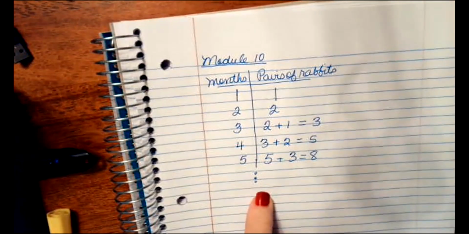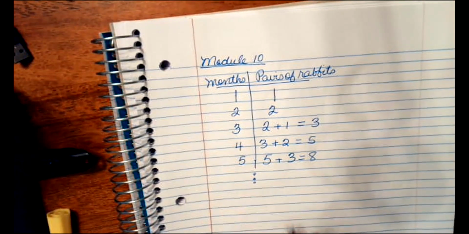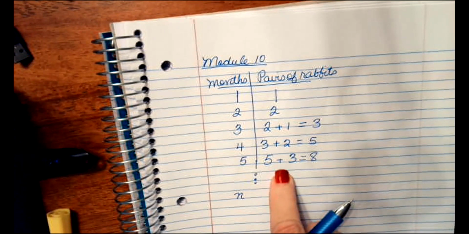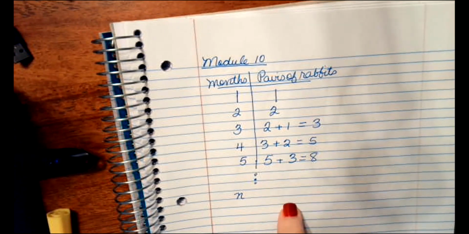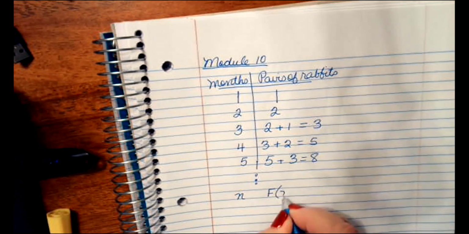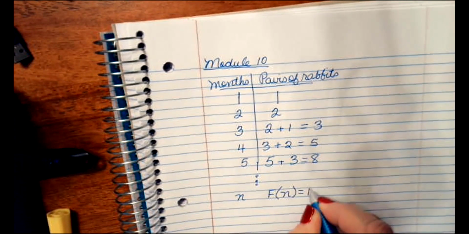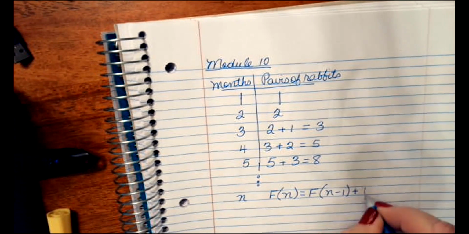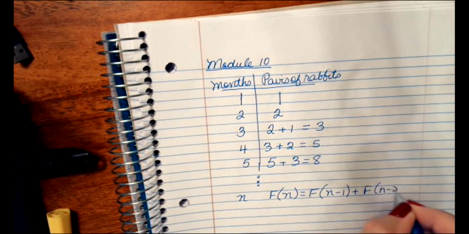So the rule is that for any month, for the nth month, you would add the number before that plus the number before that one. So let's say that the Fibonacci number in the nth month is the Fibonacci number of the previous month plus the month before that.